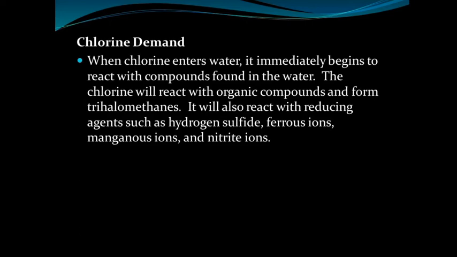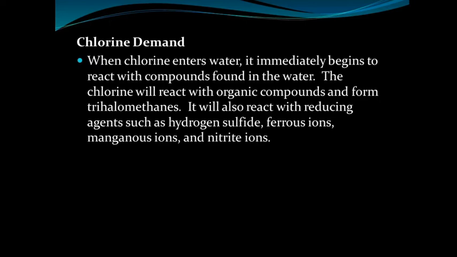So that means, suppose you apply a 5 mg per liter or 5 ppm dose of chlorine to the water, and after a period of 30 minutes, you find the residual chlorine is 1 mg per liter. How much chlorine is utilized by that water? It is 4 mg per liter.